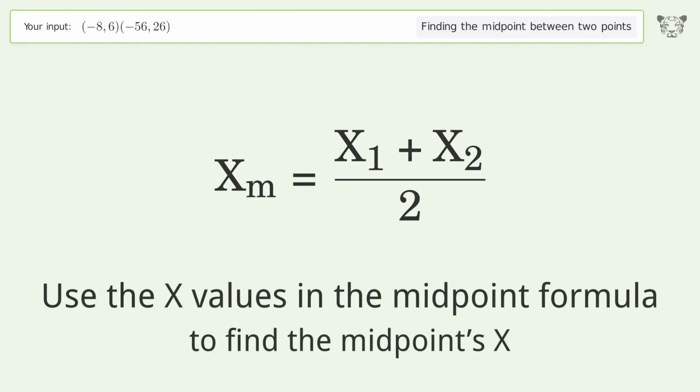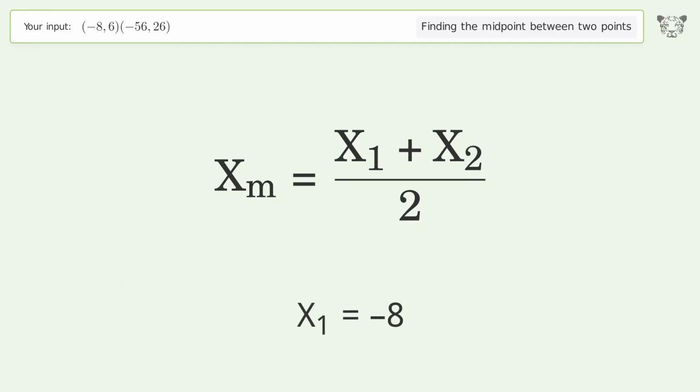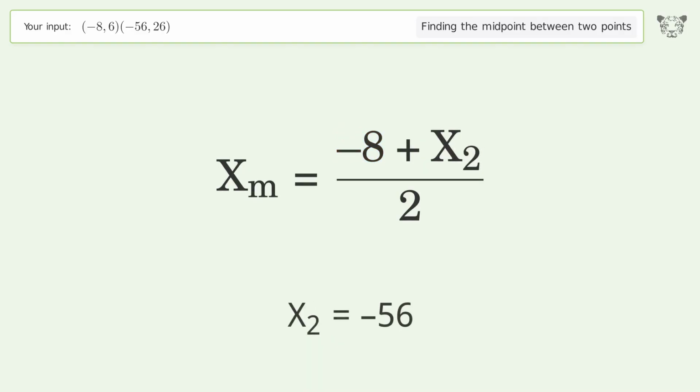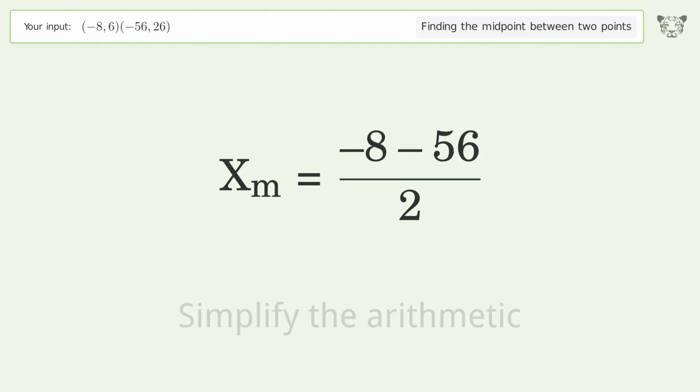Use the x values in the midpoint formula to find the midpoint's x. x1 equals -8. x2 equals -56. Simplify the arithmetic.